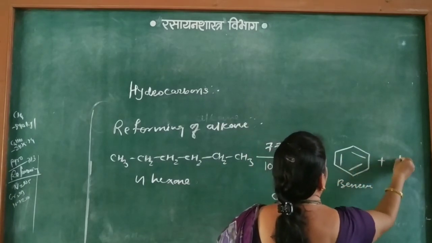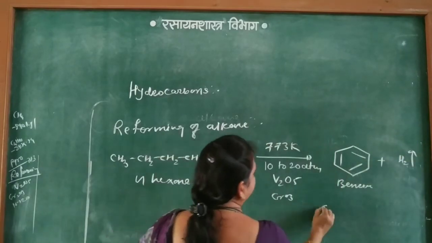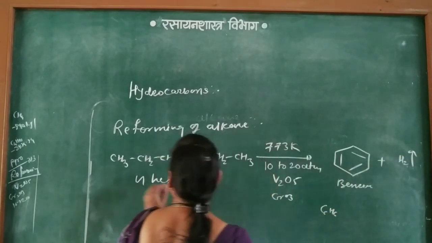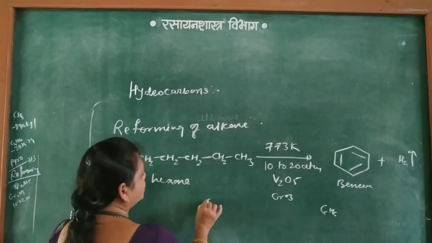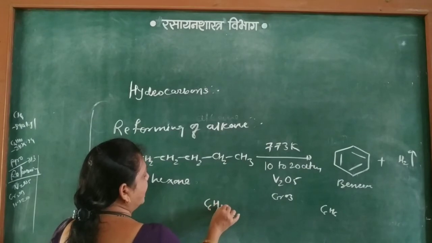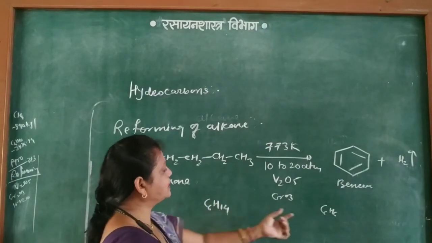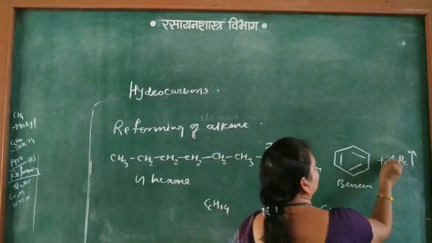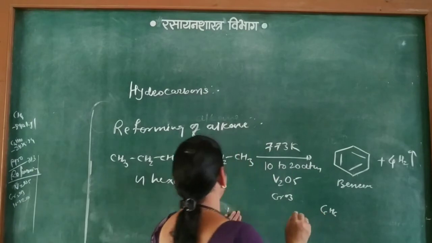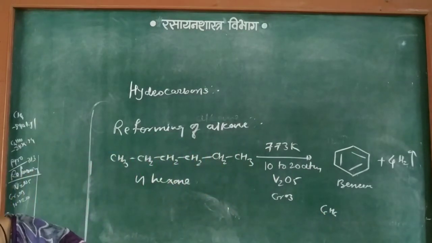Benzene plus hydrogen gas. How many hydrogen? Benzene is C6H6, so carbons are 6. In hexane, hydrogens are C6H14, so from 14, 6 gets removed, leaving 8, that is 4 times H2. This is the reforming of alkane.